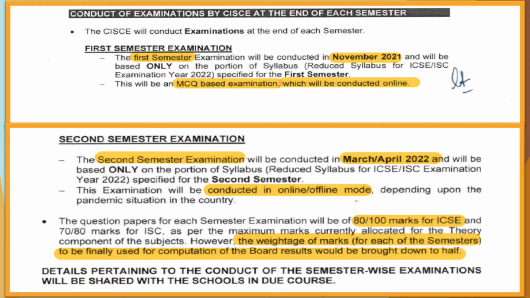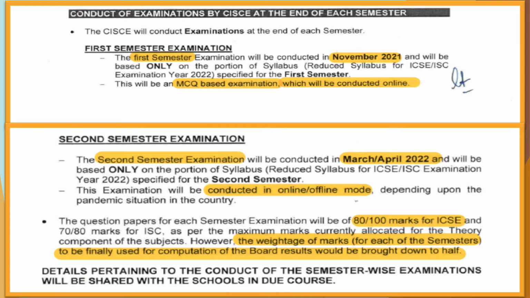Second semester would be in March to April. That means the dates will be there. It's the same for 10th also, so your dates as well as the 10th dates will be placed simultaneously. Now, this can be conducted online and offline both. That means it can be online if there is a lockdown or the schools don't open. It can be offline if everything goes to normal, so you go to your centers and give the exam.